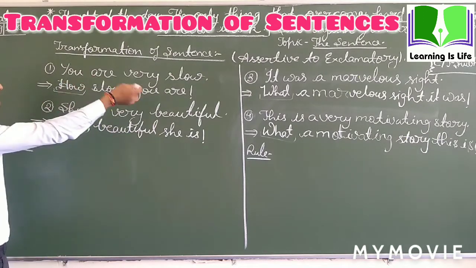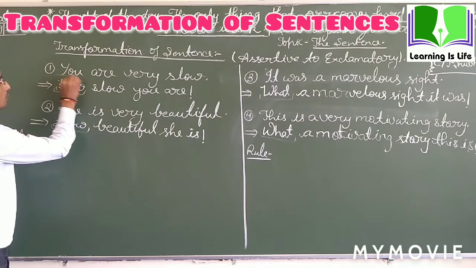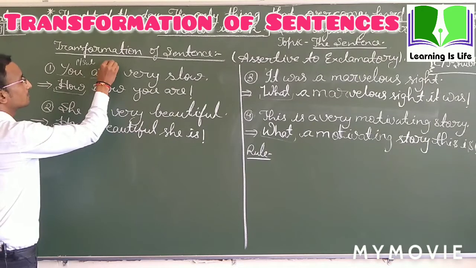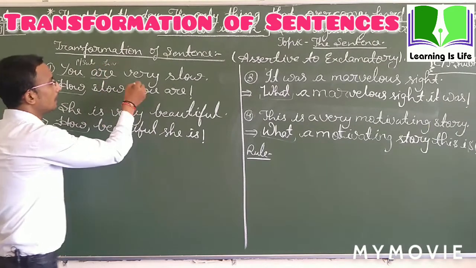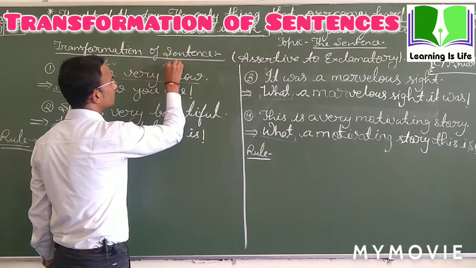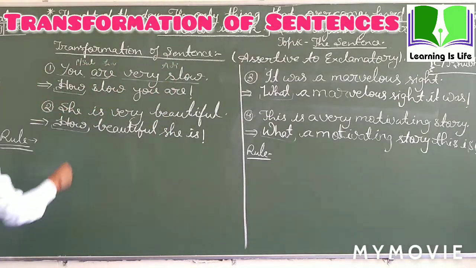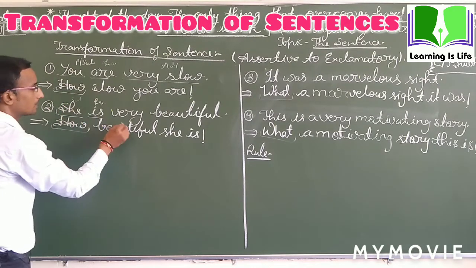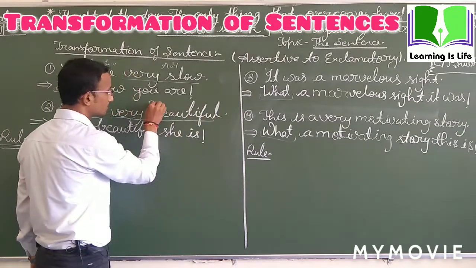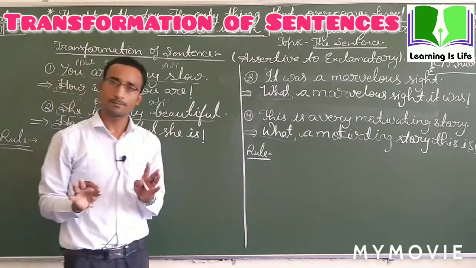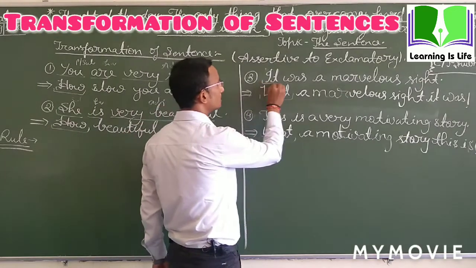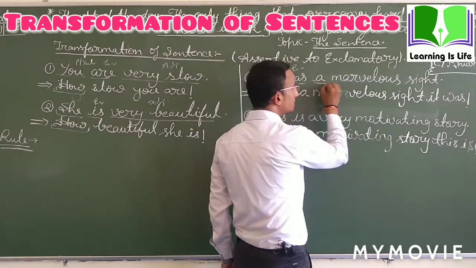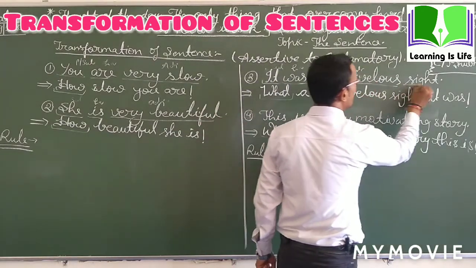Dear children, look at this sentence. You are very slow. Pronoun, it is called subject, auxiliary verb, that is helping verb, and adjective. Okay, subject, helping verb and adjective. Okay, on this side subject, helping verb, adjective and noun.